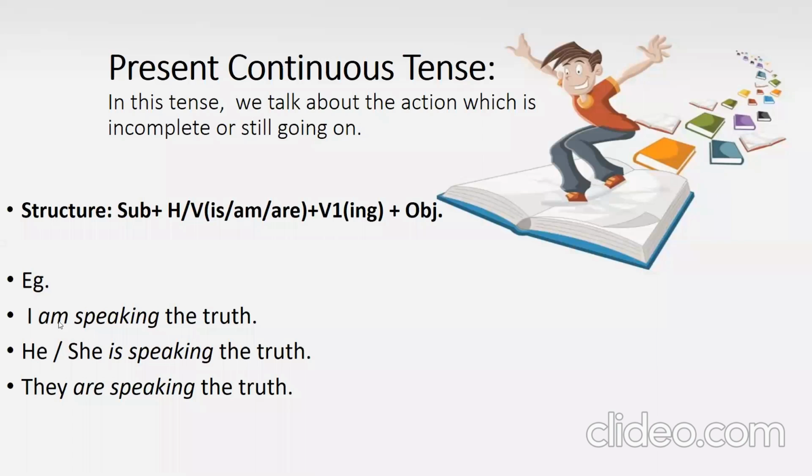I have chosen am for the subject I. I am speaking the truth. Second, he or she. We use is with he or she. He or she is speaking the truth. They are speaking the truth. So these are some examples for the structure that we have discussed.